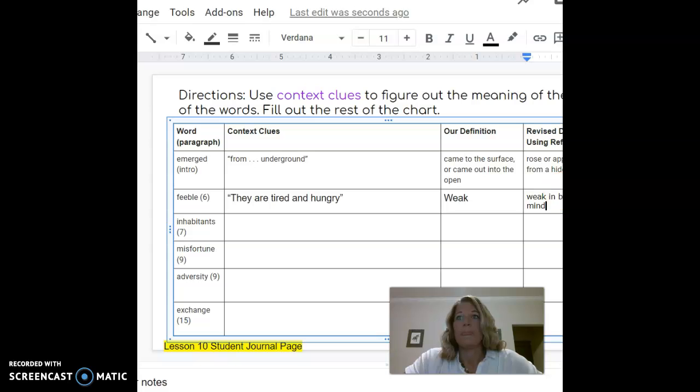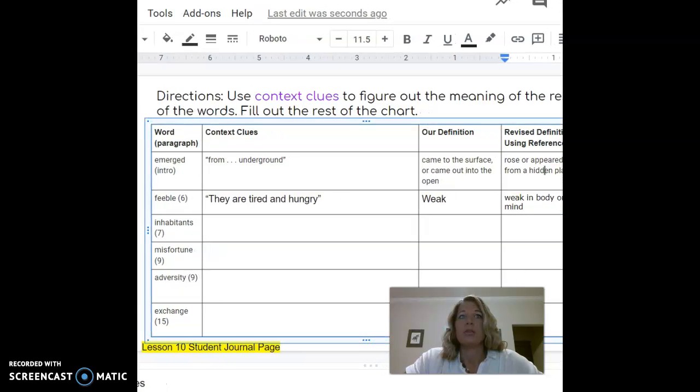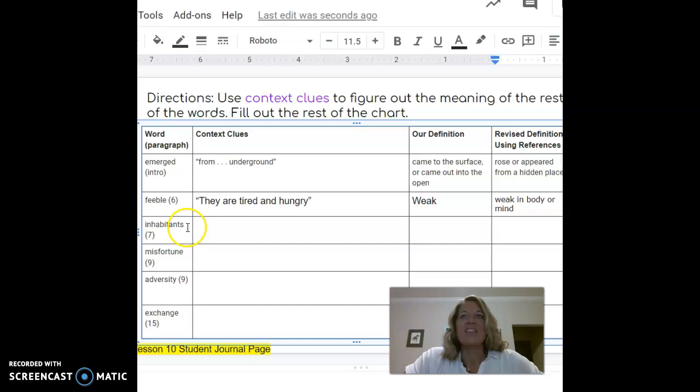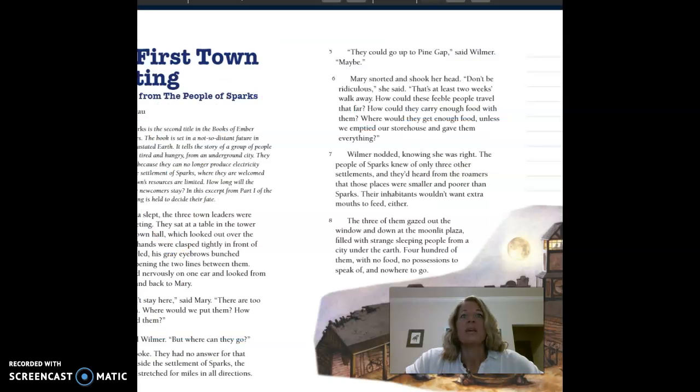I should have made my screen larger. The next word is inhabitants from paragraph 7. "Inhabitants." Wilmer nodded, knowing she was right. The people of Sparks knew of only 3 other settlements, and they'd heard from the roamers that those places were smaller and poorer than Sparks. Their inhabitants wouldn't want extra mouths to feed either.